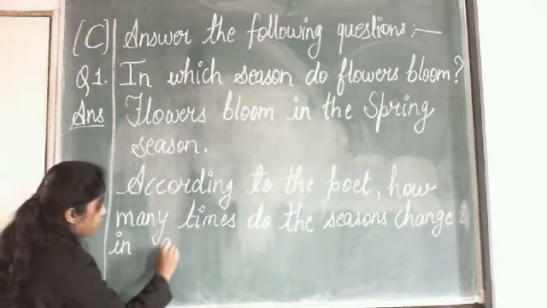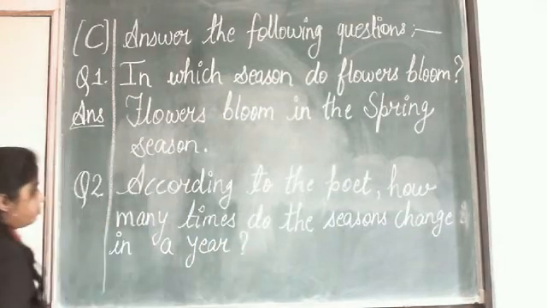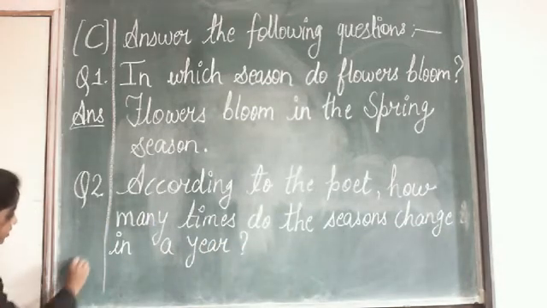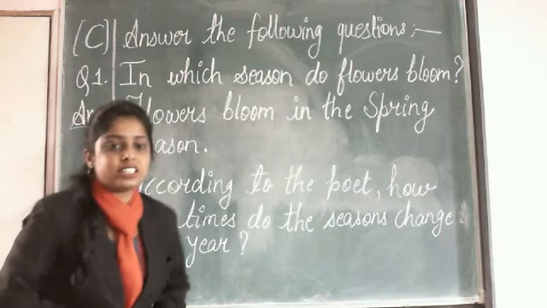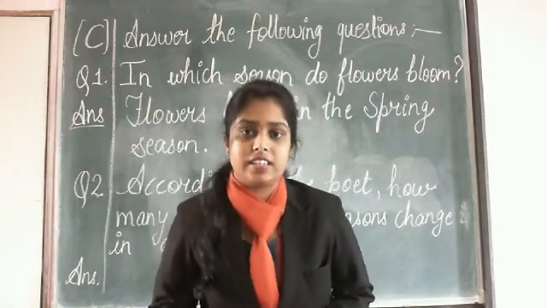Question mark. Answer is, seasons change 4 times in a year.